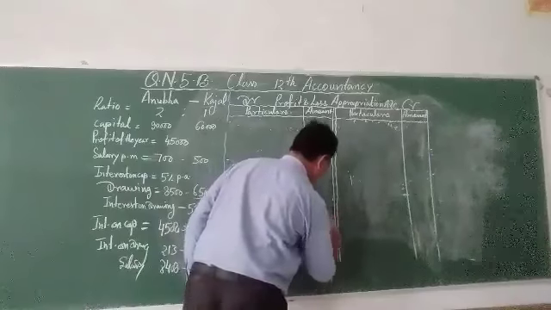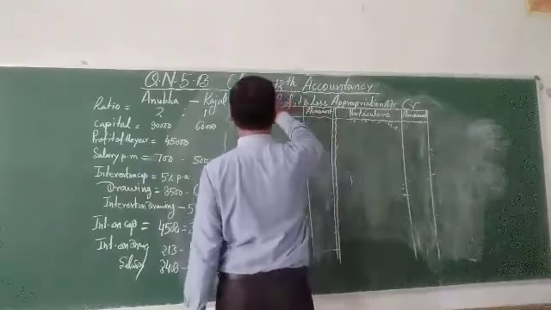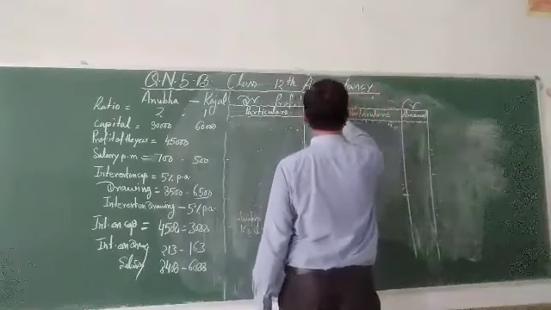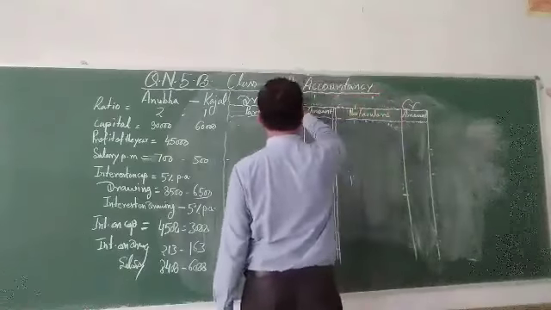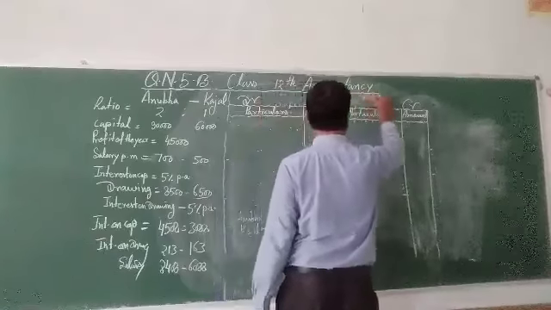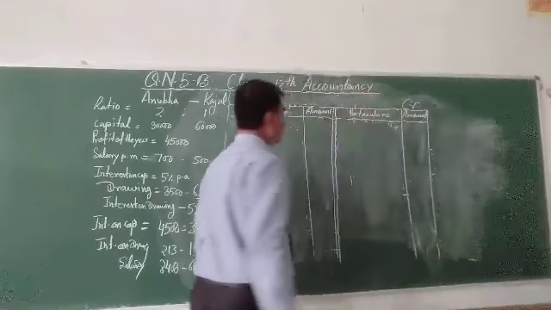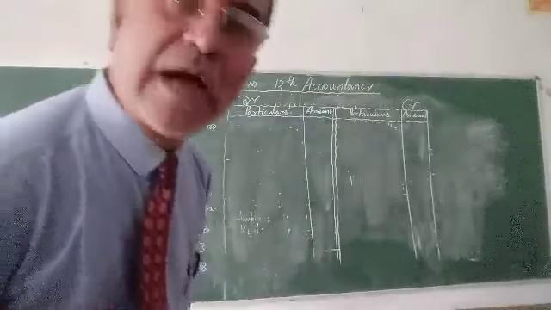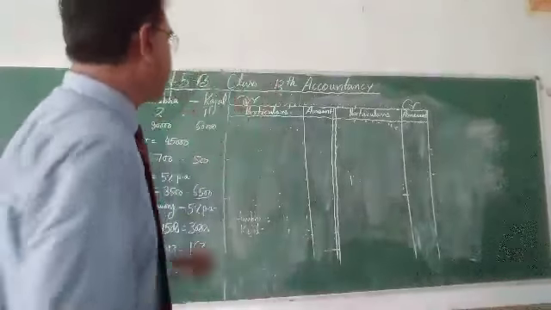Just you can write this way. This one is the partners capital account. You have to write the partners capital account.